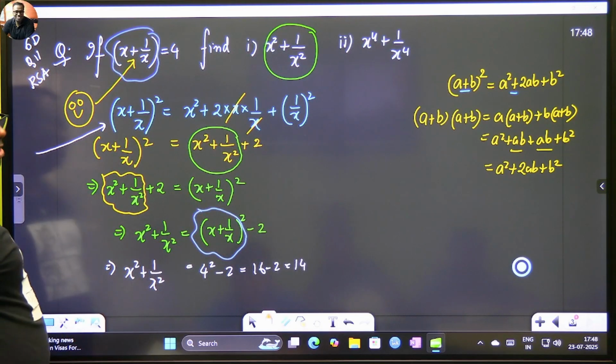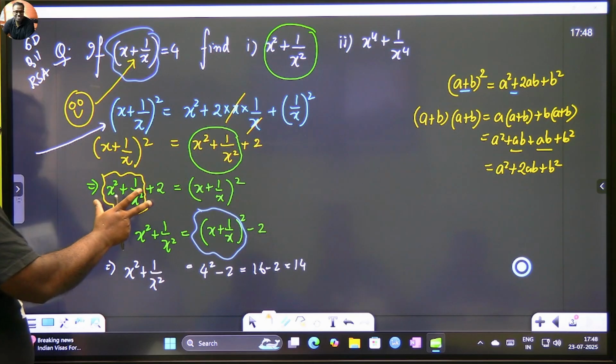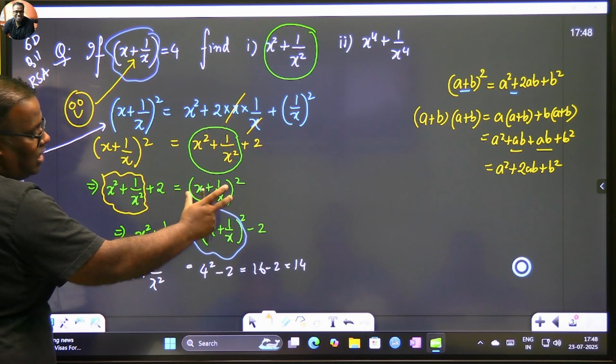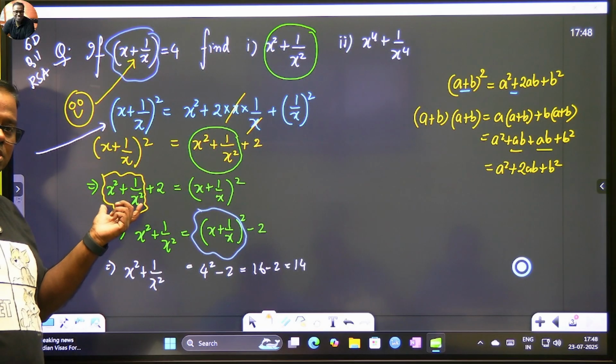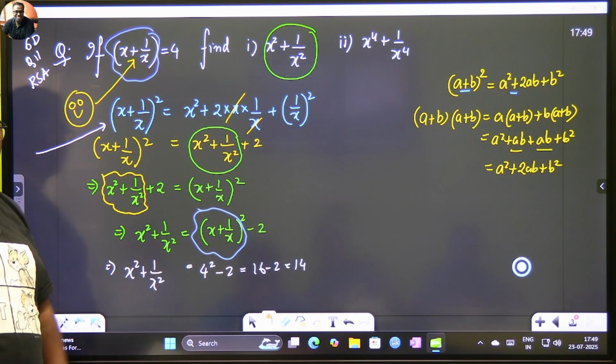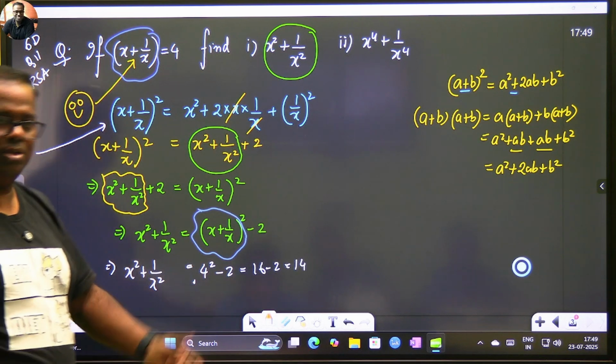Now what did I do? I transposed my hands. So this whole term has come this side. And on this side, I have x plus 1 by x whole square. Agreed? I am supposed to find only this much. So I take the 2 on the other side. Now this value is already given to me as 4. So it becomes 4 square minus 2. Now clear?